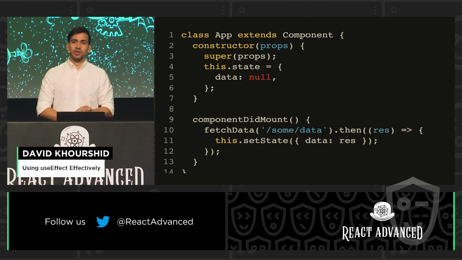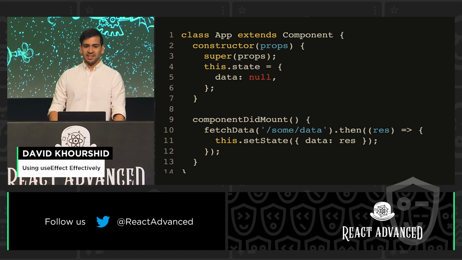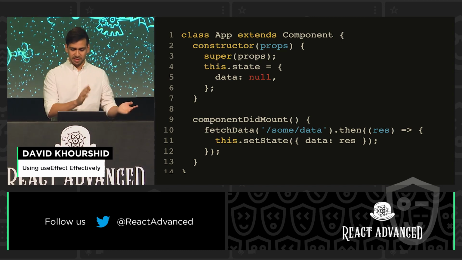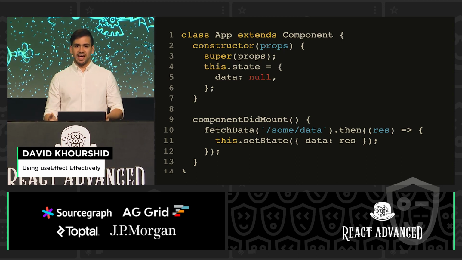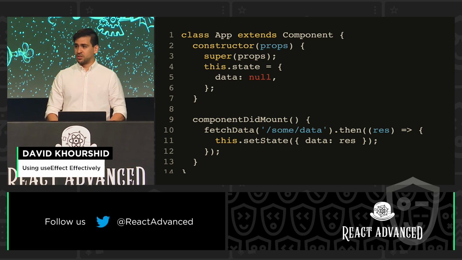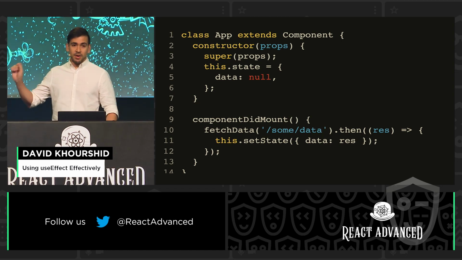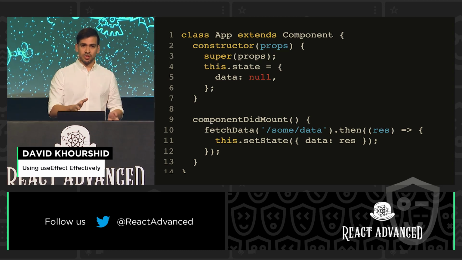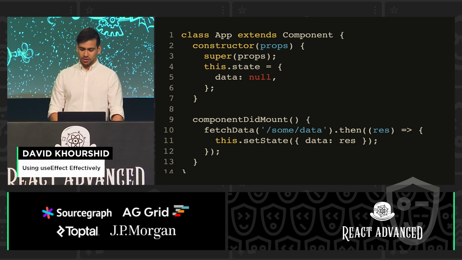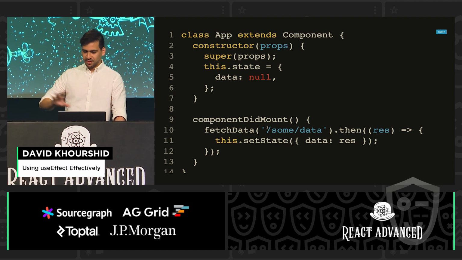But let's start from the beginning. Who remembers class components, right? Some people really want them back, so do I. When React came out, I was very excited for it. I'm like, wow, this is going to change everything. And React did change everything on every single render. So over here, we're doing what most React developers do, which is fetch data and show it on the screen. Admit it, that's 90% of your job. But we had a nice, convenient little life cycle hook, componentDidMount, to do that in.